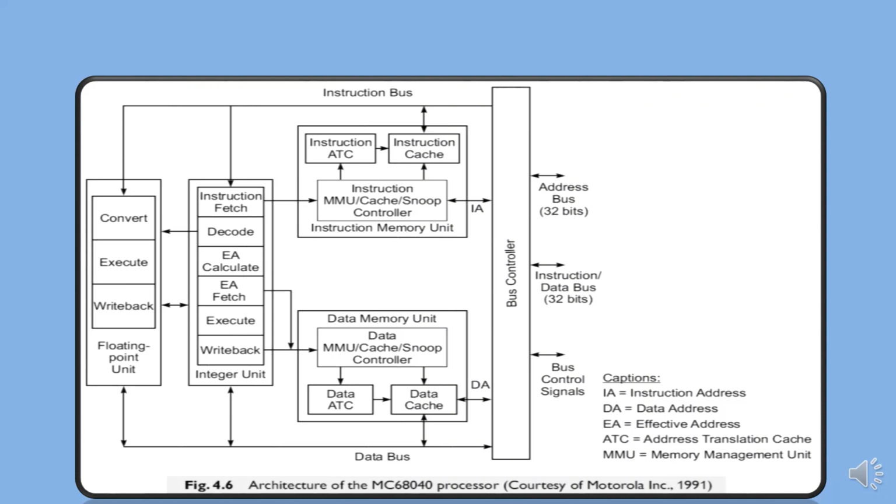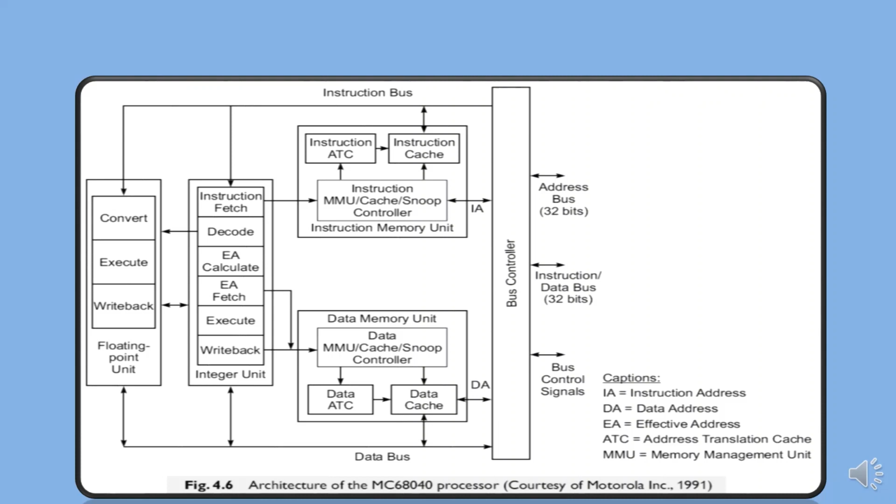The MC68040 is an architecture which contains more than 1.2 million transistors. The processor implements over 100 instructions using 16 general-purpose registers.